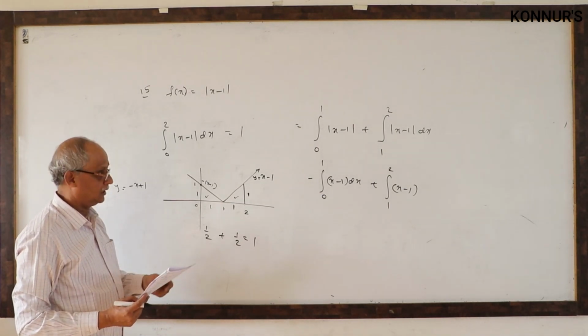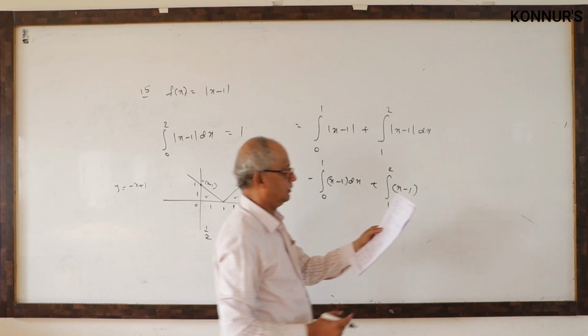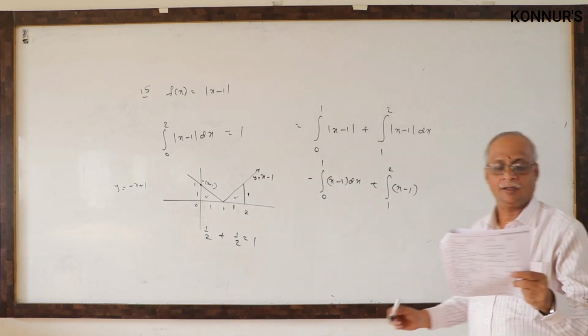Then next is finish. 17. 17 is here: 0 to pi x dx.